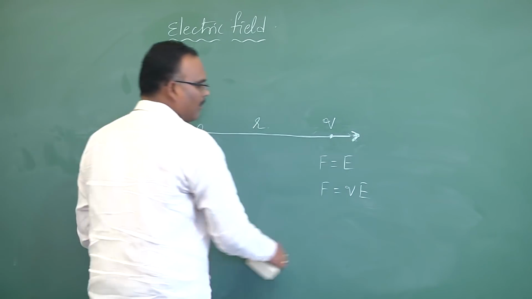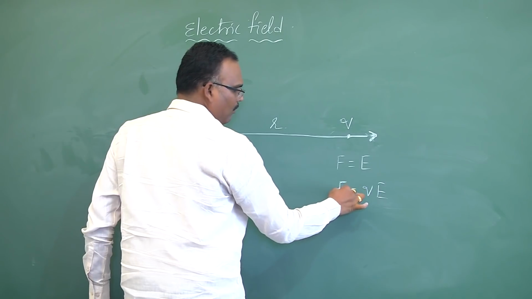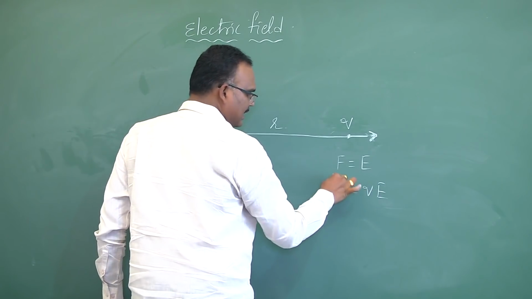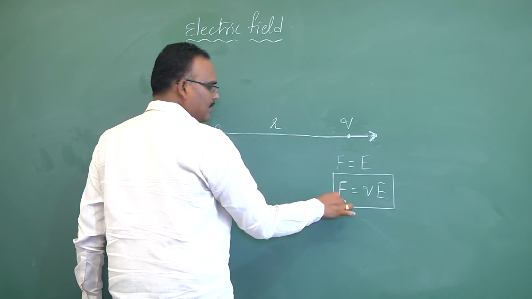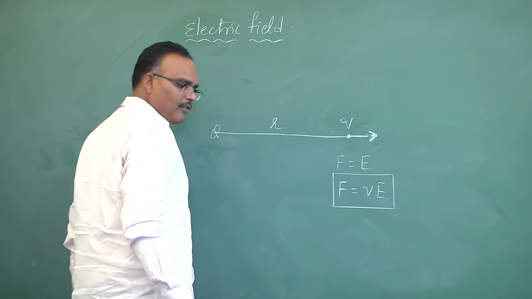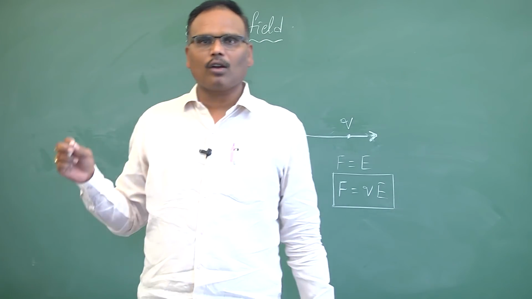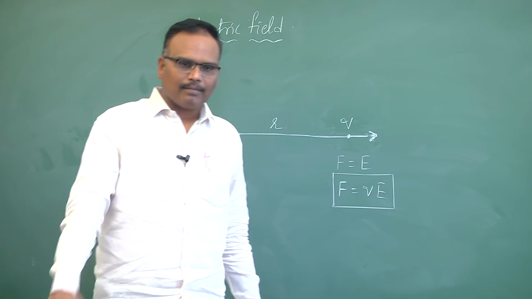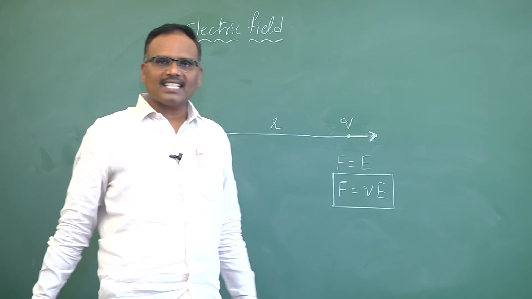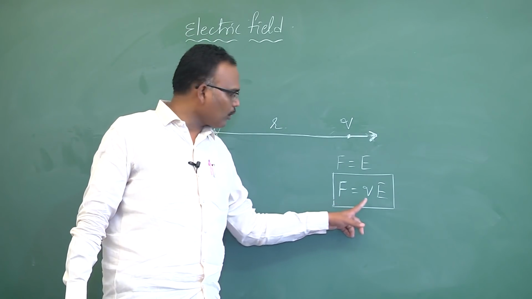Afterwards, see here. This is important. Force F is equal to QE. This is another relation you have to understand. We already have an expression for force in Coulomb's inverse square law: F is equal to 1 by 4 pi epsilon naught Q1 Q2 by R square. This can be used only when two charges Q1 and Q2 exist. And the second expression for force is F is equal to QE.